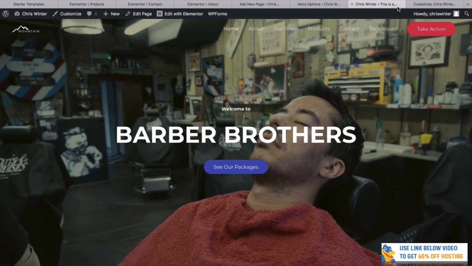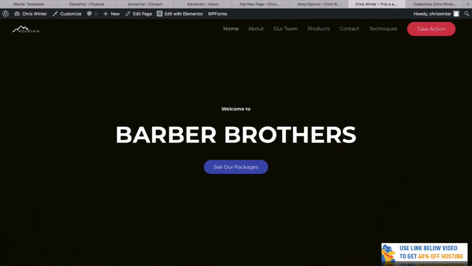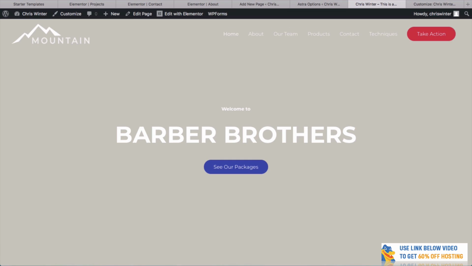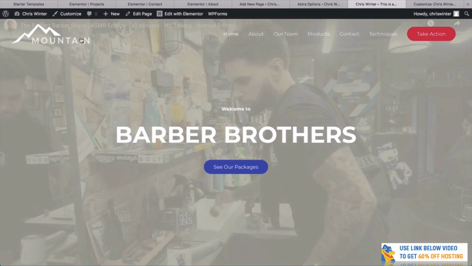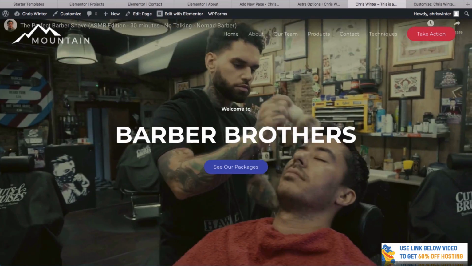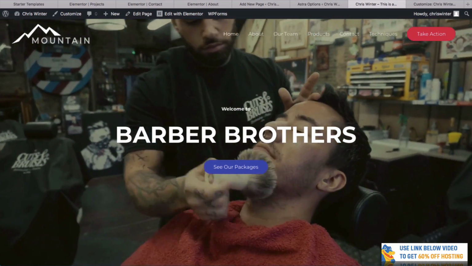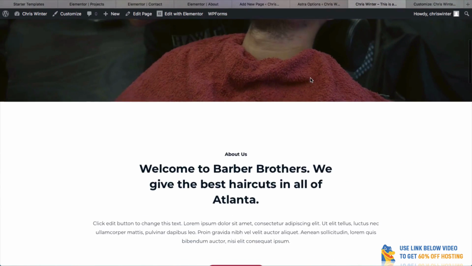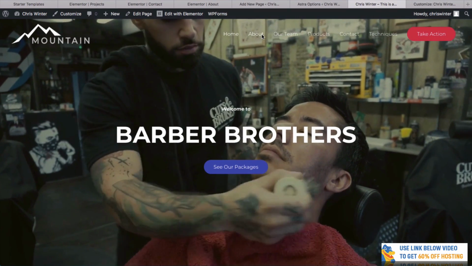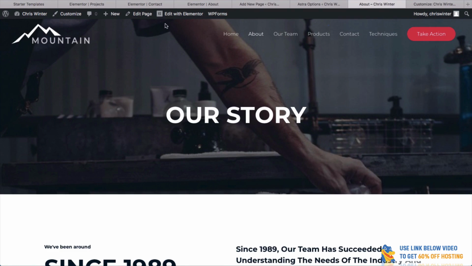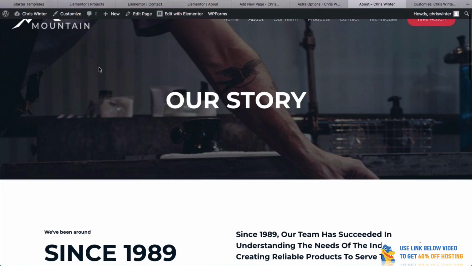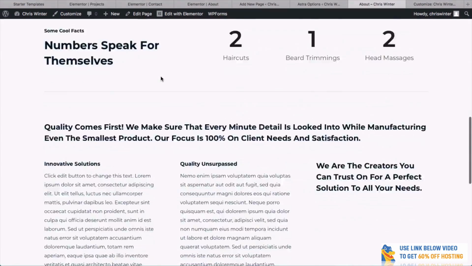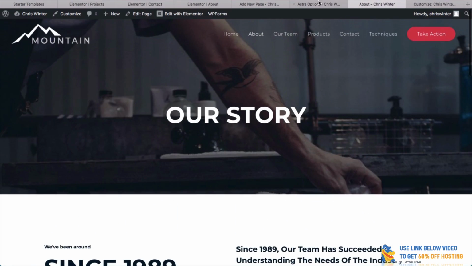Click Publish again. Reload. And as simple as that, we now have a new logo there. I don't know why it's called Mountain, but I think that's from an older website that I've made. But you can see if you had your own logo, it's going to look really good like that. If we go back to About, you can see it goes all the way across the website and it really does keep that branding really quite good.